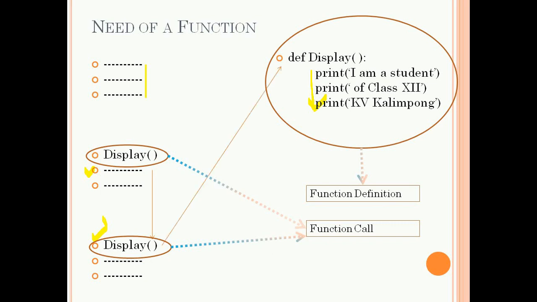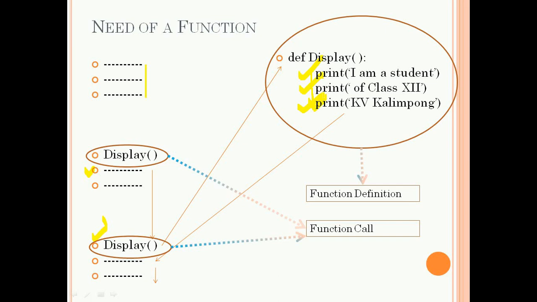After execution of the entire function, the execution will go to the next statement of the function call, and again this procedure will be repeated throughout the main program. So instead of writing these three statements repeatedly, we can define a function, and inside the function we can write these statements, and we can call the function whenever we need to execute these statements.